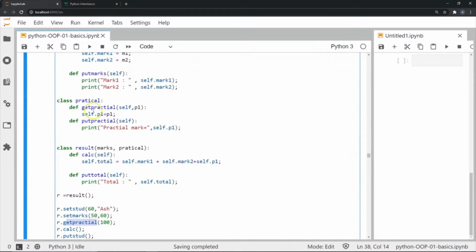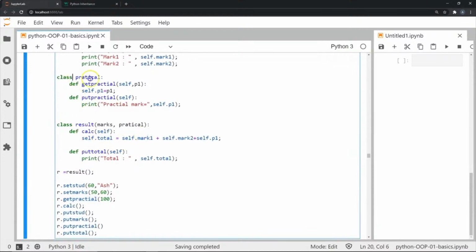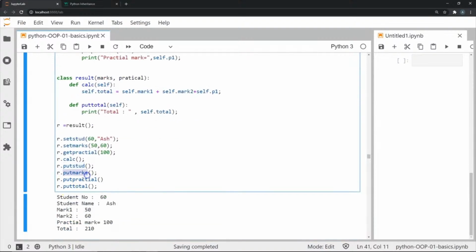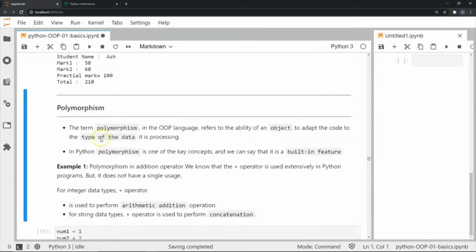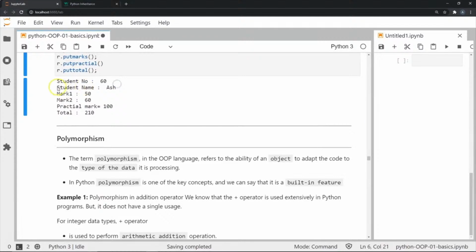Now, if you notice, get practical is part of the Practical superclass. In this, we store the third subject, or the practical marks, 100. Then we calculate the total, and we put first the student details, then the individual marks, then the practical marks, and finally the total. Let's execute this. You will see the student number is 60, the student name, and all the details we wanted are shown over here.